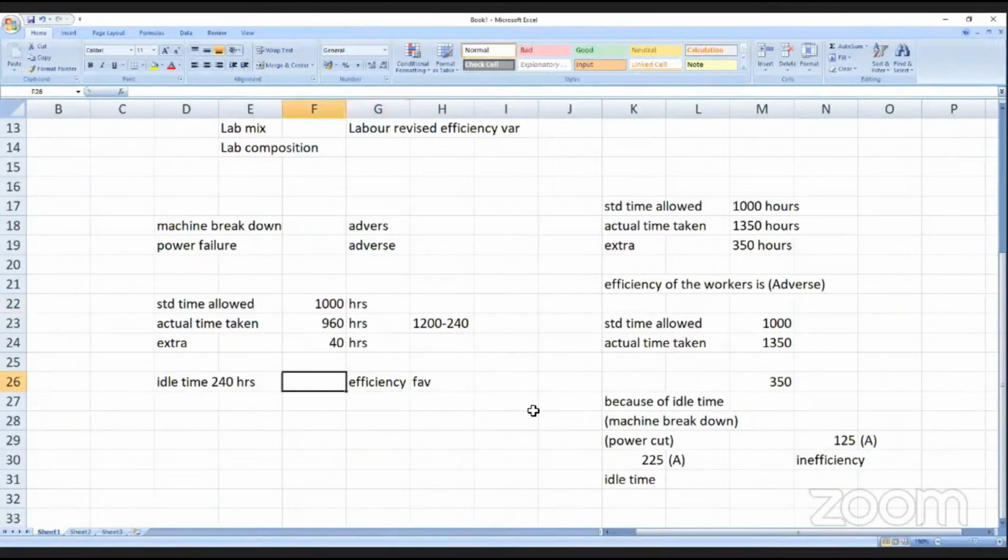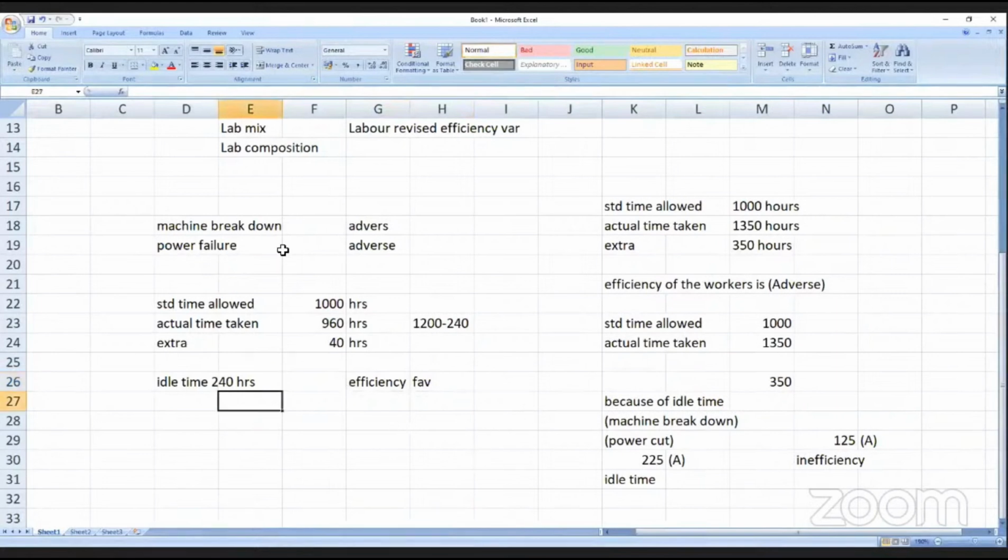Idle time will always be adverse. But efficiency variance can be plus or can be minus. The job of 1000 hours was completed in 960 hours, and they lost 240 hours because of idle time. Since they completed in 960 hours, workers' efficiency will be favorable, but idle time will always be adverse.